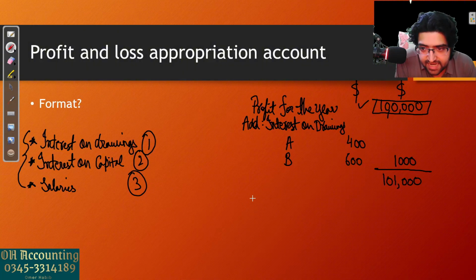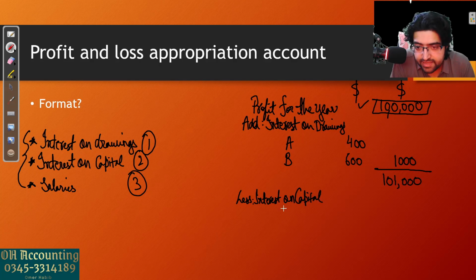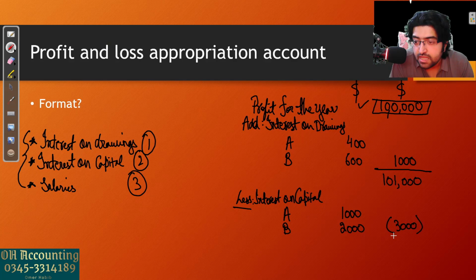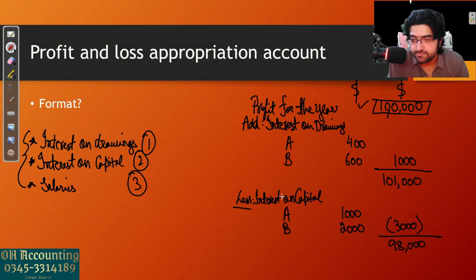So we will write less interest on capital, and then partner A and partner B. Let's say we are paying $1,000 to partner A for the amount they have invested and $2,000 for partner B. This is less, which means it will be subtracted out of the total profit. So we will subtract 3,000 out of this. We will be left over with $98,000.